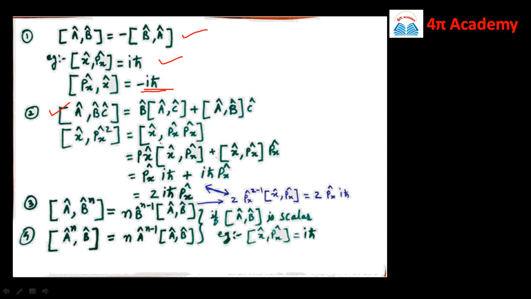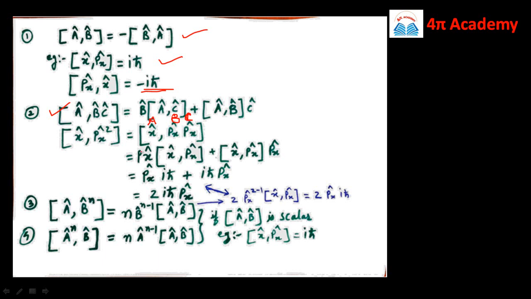So here we can write it as X cap comma Px into Px, like BC. So by applying this property, if I simplify this, then we will get this commutator as Px cap. So here this is my B, this is my A, that X cap is my A, and this Px is my B, and again this Px is my C.